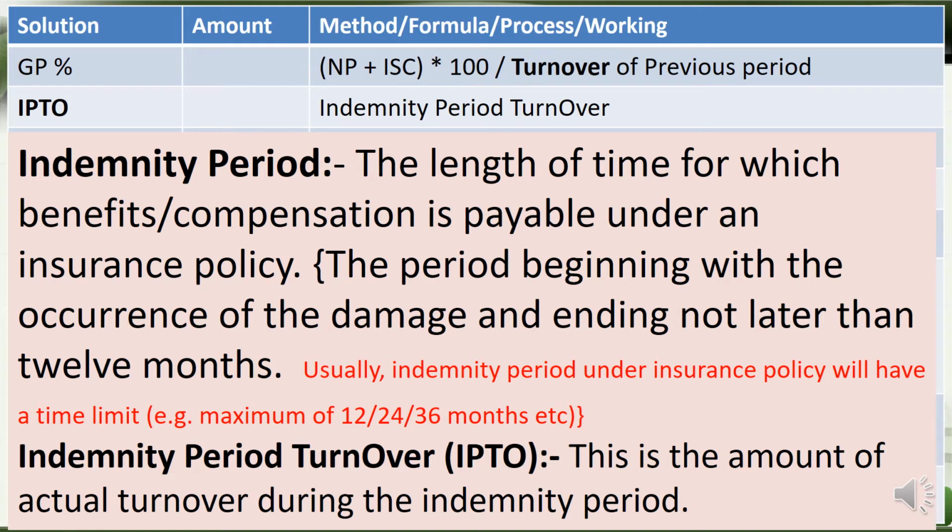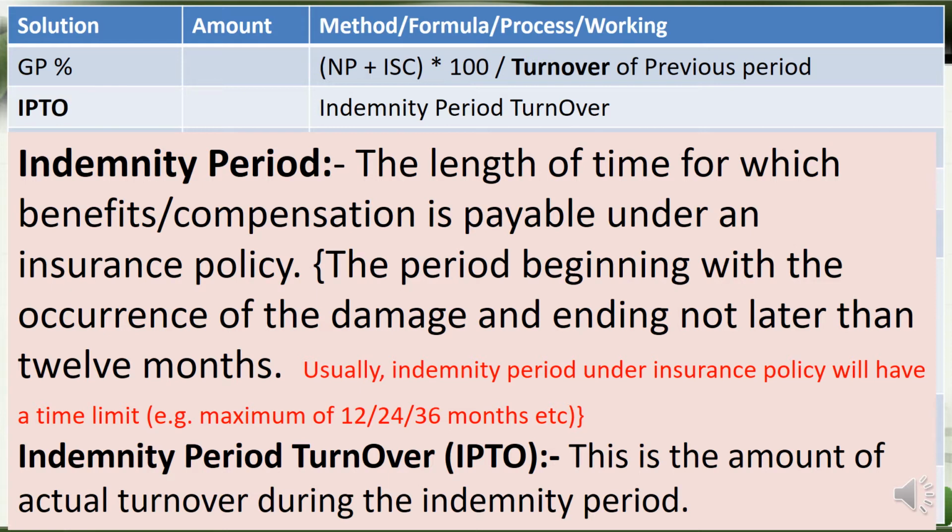For example, if we have an insurance policy, the indemnity period is what they will be covering, giving the benefit or compensation based on our claim. That means from the date of catastrophe until the recovery period, as per the insurance policy. There are limitations also, not more than 12 months.